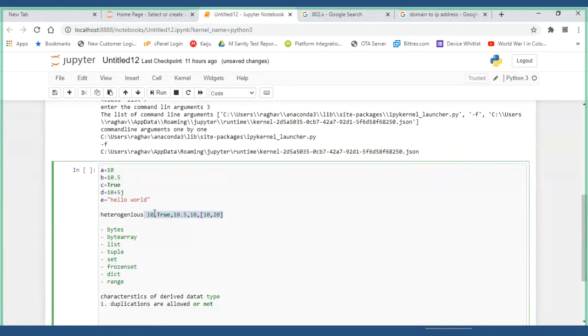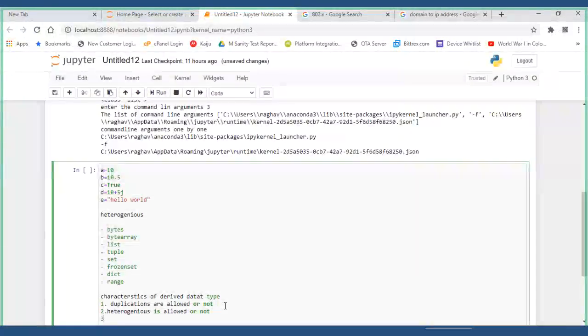Heterogeneous means a data type allowing multiple types of data. It can be integer, float, tuple, or list, placed in that particular object. I know that multiple values are allowed in that object, but whether it allows all different kinds of data in that object or not, that is what is called heterogeneous.